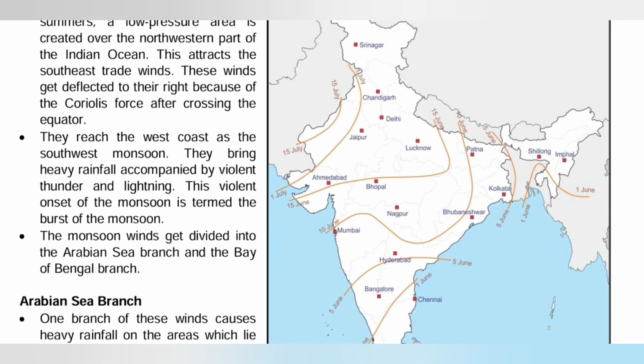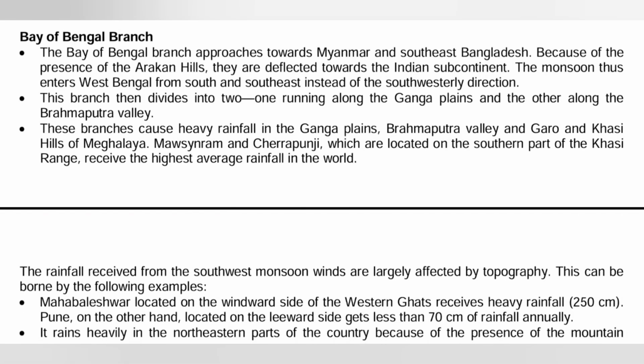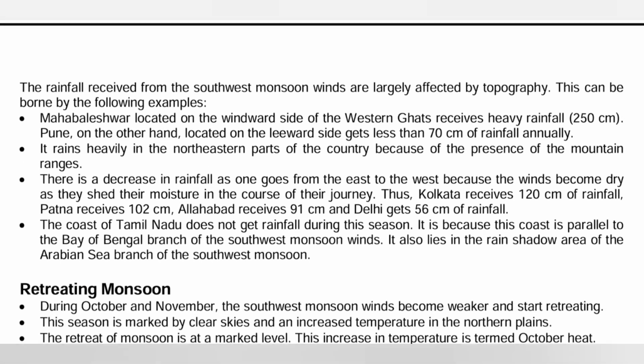By the name, you might have understood that the Arabian Sea branch comes from the Arabian Sea, and the Bay of Bengal branch comes from the Bay of Bengal. When the Arabian Sea branch gets exhausted, the Bay of Bengal branch revives it with moisture again. So this is it for the Arabian Sea.